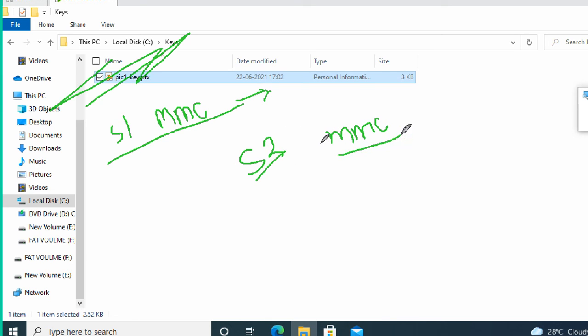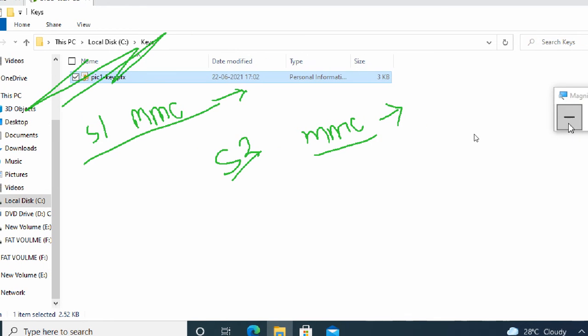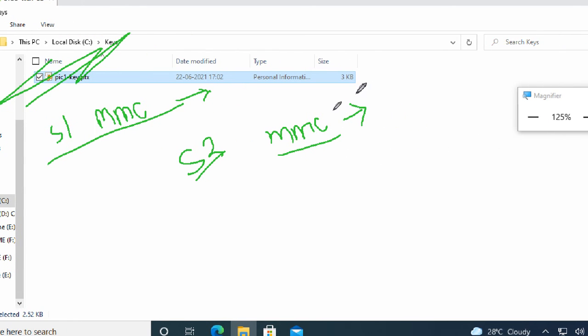Student two, MMC, user access. Okay, and you are going to add or remove snap-in, certificates, and you open. Can you export the certificate here, like import or export from here? We can't do it, because in Student one's MMC you have this certificate here.